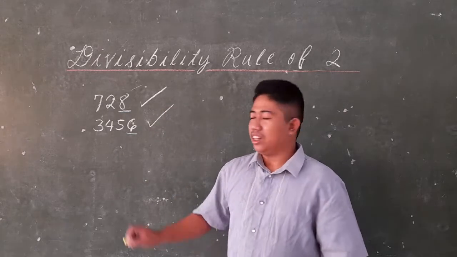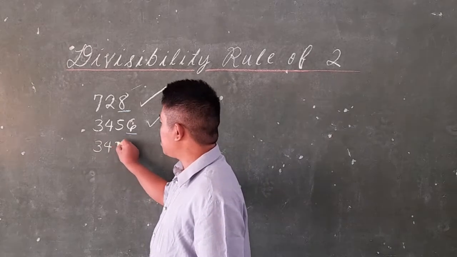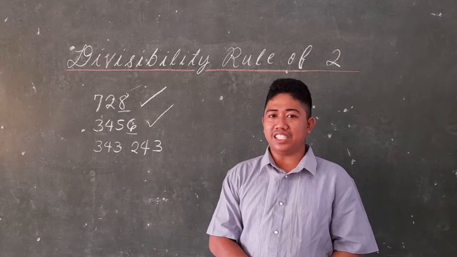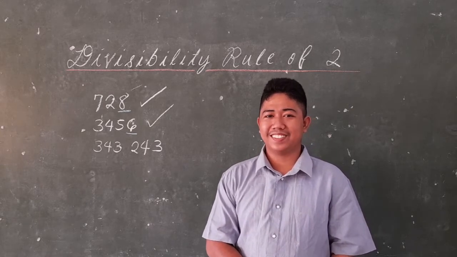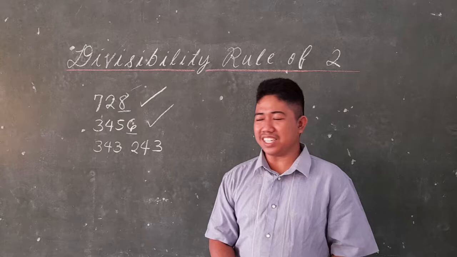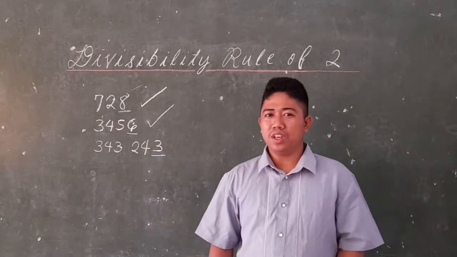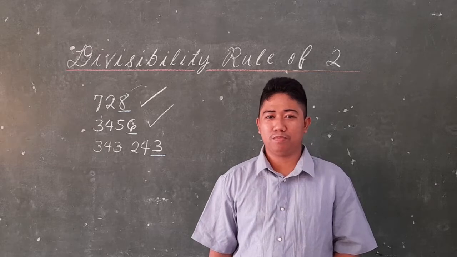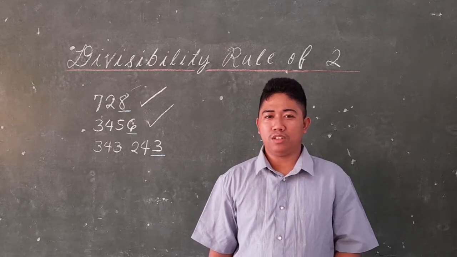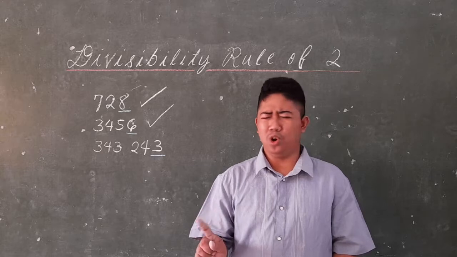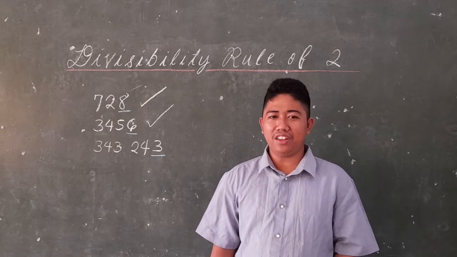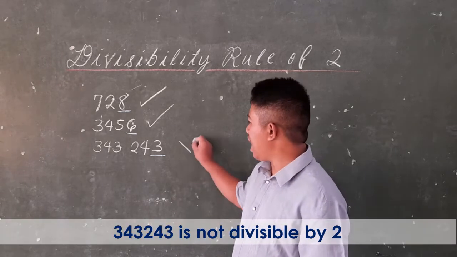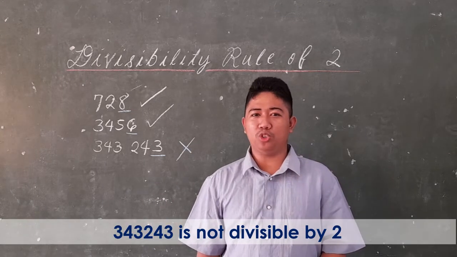How about 343,243? What is the last digit in the given number? The last digit is 3. So, is the last digit of the given number an even number? So, the correct answer is no. So, 343,243 is not divisible by 2.